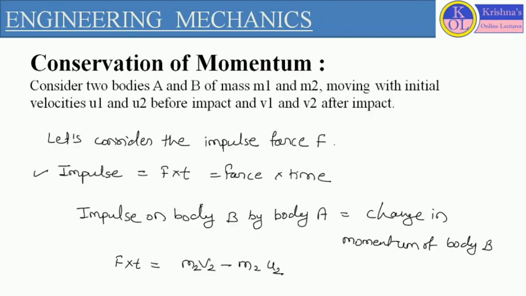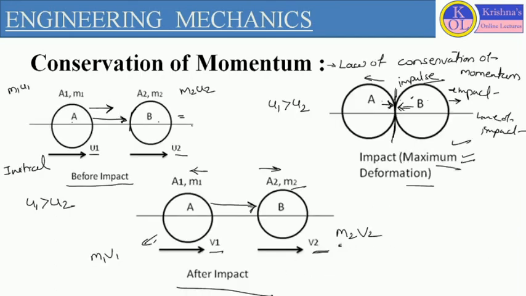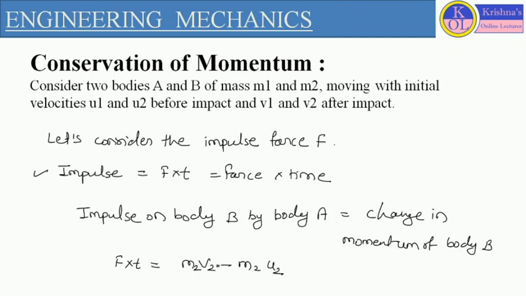So here we consider this condition as impulse on body B by body A equals the change in momentum of body B. Impulse on body B is defined by the same term, F into T, and it equals the change in momentum of body B. So it will be final momentum minus initial momentum. The final momentum for body B is m2 v2 and the initial momentum is m2 u2. So it will be m2 v2 minus m2 u2. We consider this as equation 1.